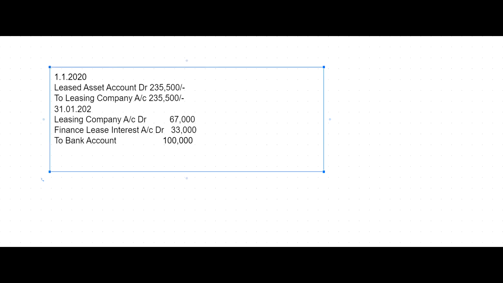Apart from this, because it is an asset for him, he will be taking depreciation: depreciation account debit to accumulated depreciation account. Basically, this is how he will do the entry. Now let us see what the standard says.